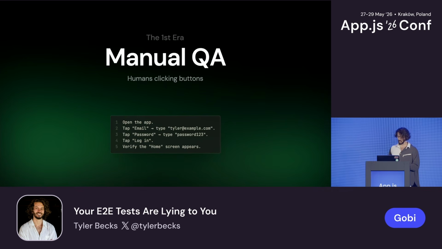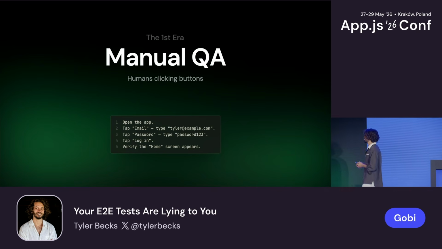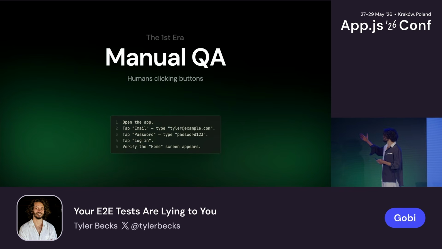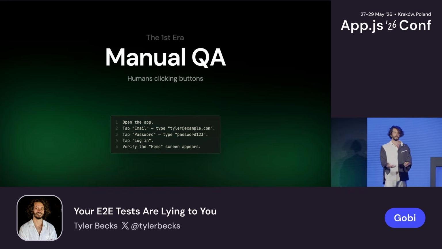So I'm going to go through really quickly what the 4 eras of testing are on mobile apps. The first era is manual QA. These are humans clicking buttons. Yes, humans, these old sacks of meat, just using your app. Coincidentally, this is still one of the best ways to test your app. You open the app, you type in your email, you type in the password, you log in, and you see that the app has worked.